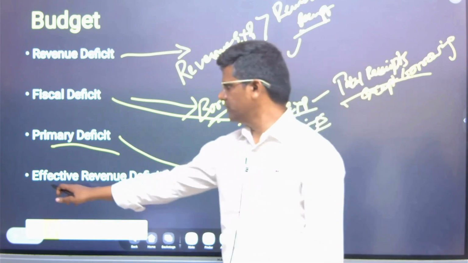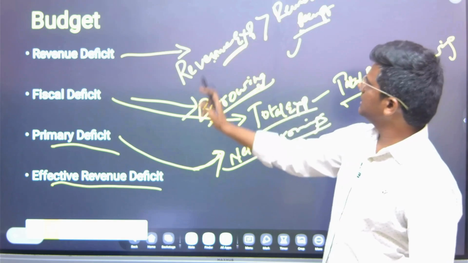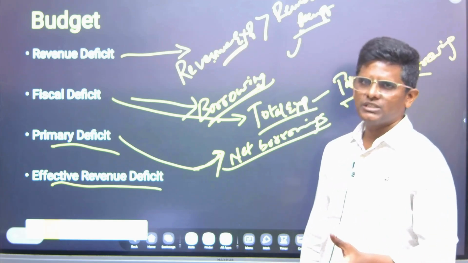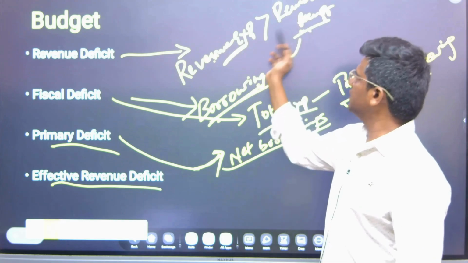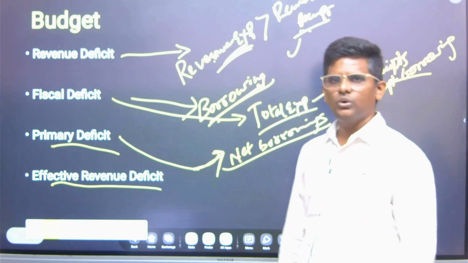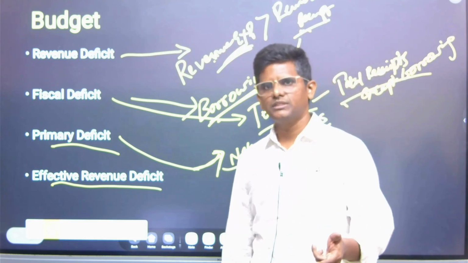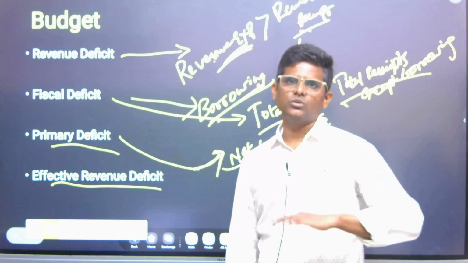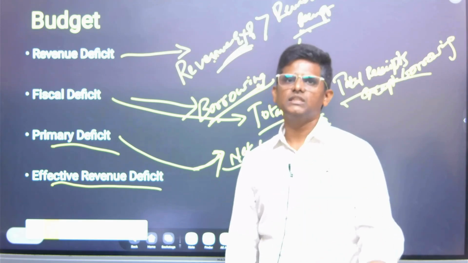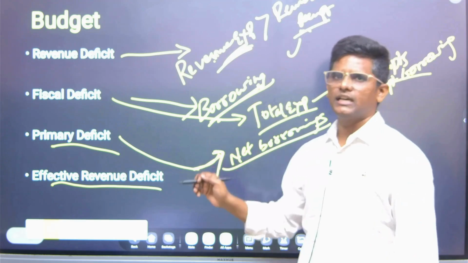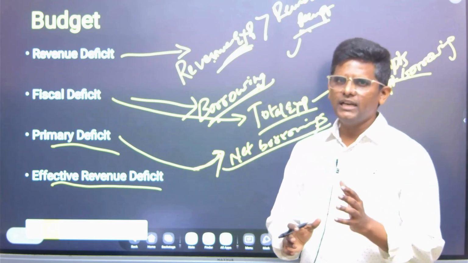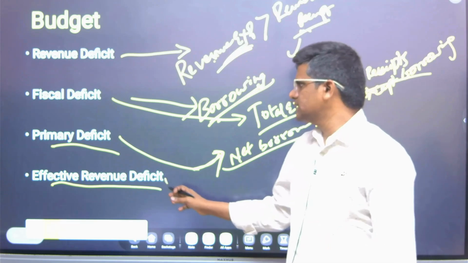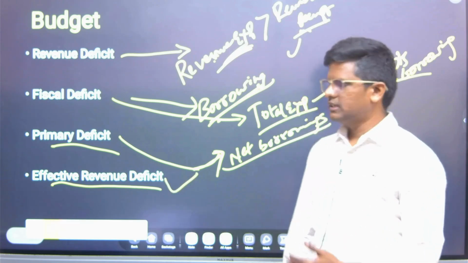What is effective revenue deficit? In the revenue deficit, that is revenue expenditure minus revenue receipts, it was observed that some of the revenue expenditure, though it appears in the form of revenue for a government scheme, say NREGA, may create a capital asset. A capital asset like a road may be formed. So we will remove that expenditure, which is capital asset creating revenue expenditure. Whatever remains, that is effective revenue deficit. That is the concept.